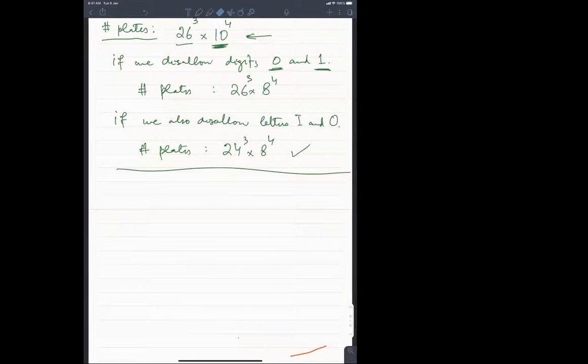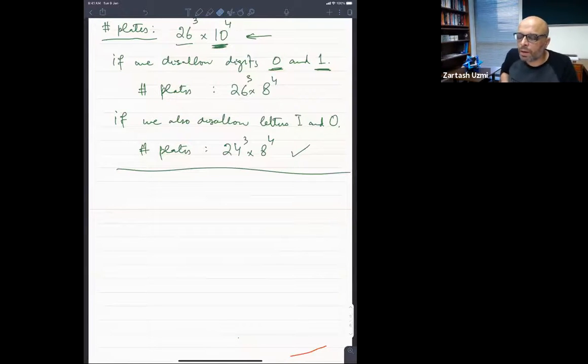Sir, can you explain what granularity means? Granularity means, fine granularity means that things are very close to each other, the steps are very very small. Coarse granularity means that the steps are very very large, so you go from 10, 20, 30, 40, 50. So this is less granular. If you go 1, 2, 3, 4, 5, 6, 7, 8, 9, 10, 11, 12, etc. This is fine granular. What can be finer than this?